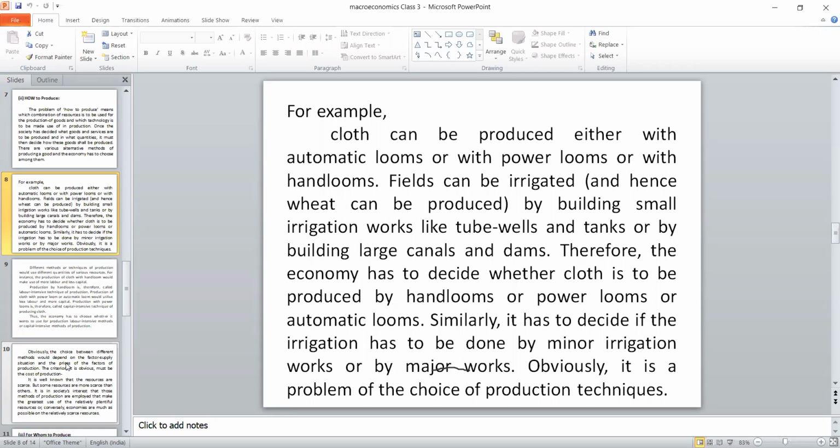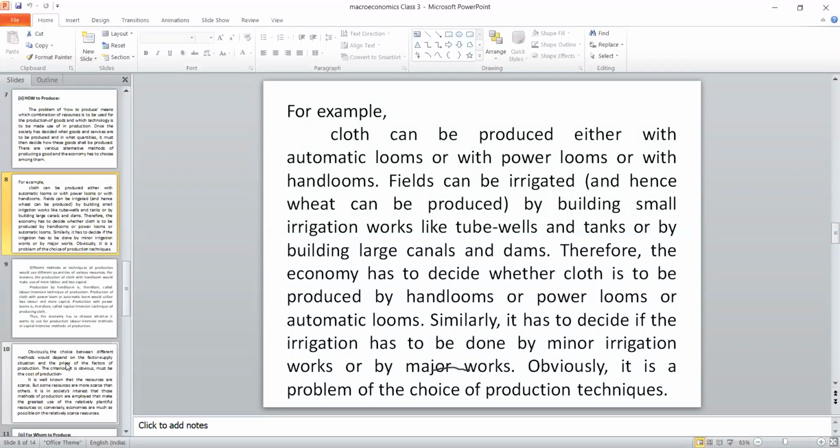There are automatic looms or power looms. Simultaneously, we have the khadi craft, that is hand looms. We have to decide whether we go for the hand looms or power looms. Hand loom means it is a labor intensive method of producing a bedspread. Suppose we are going for the power loom, then it is not labor intensive, it is capital intensive. So the second economic problem is how to produce. This has to make some decision: either we go for the labor intensive system or the capital intensive system.